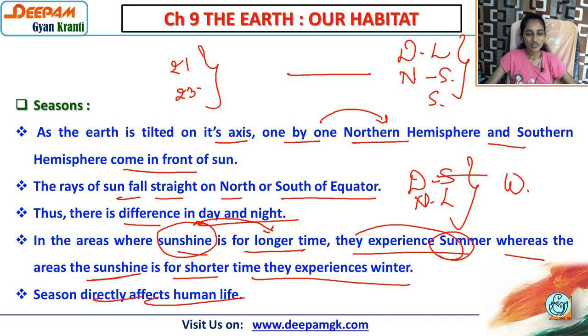Season directly affects human life, you know very well. The seasons play a very important role, and according to the seasons we have different festivals, different kinds of clothes, different living styles, all the things are there. So season plays a very important role in human life.